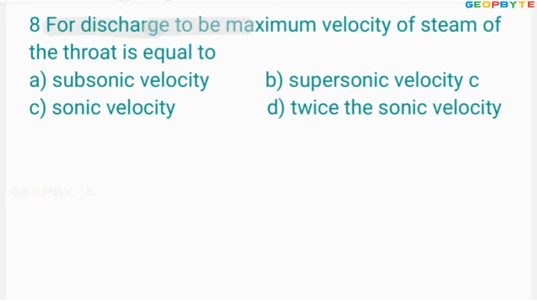For discharge to be maximum, the steam velocity at the throat must be equal to sonic velocity. Then only you can expect the maximum mass flow rate or maximum discharge. It is like this.